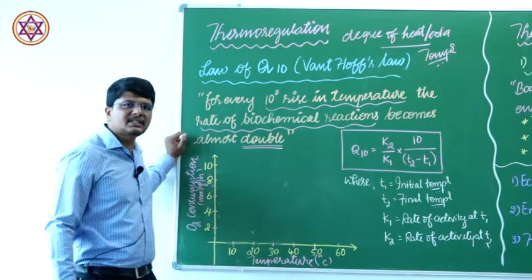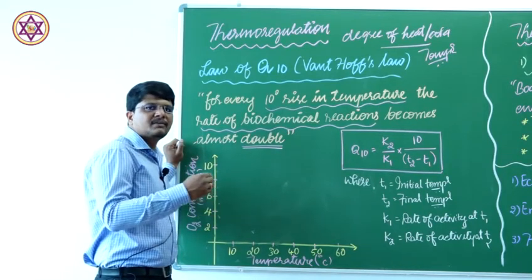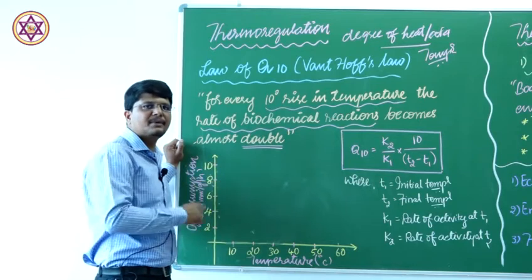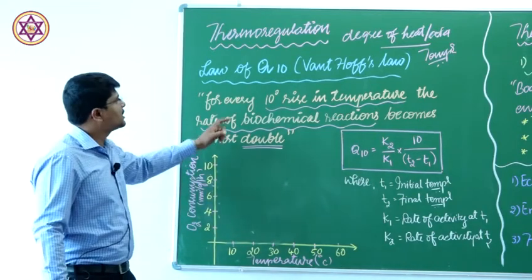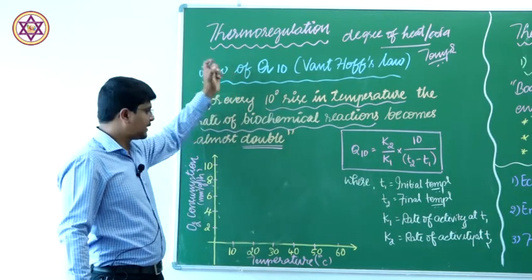If there is an increase of 10 degrees centigrade, the rate of the chemical reaction will be double the previous rate, which is called Van 't Hoff's law or the law of Q10.